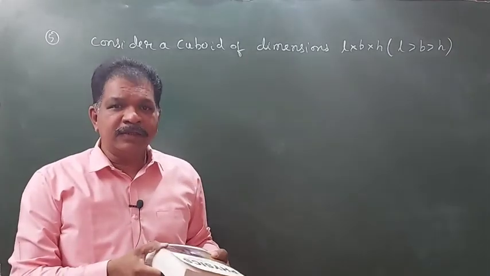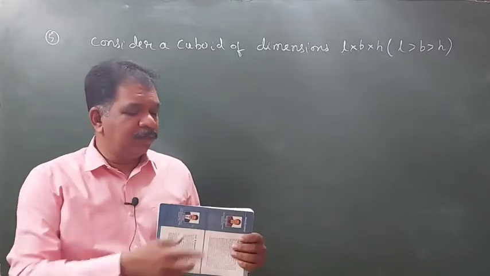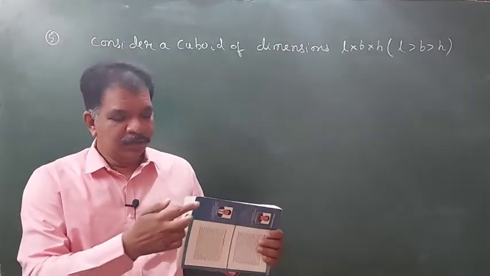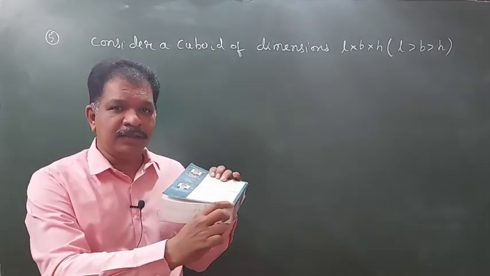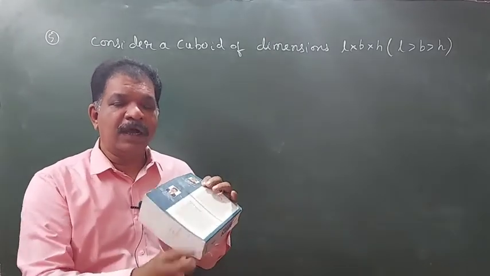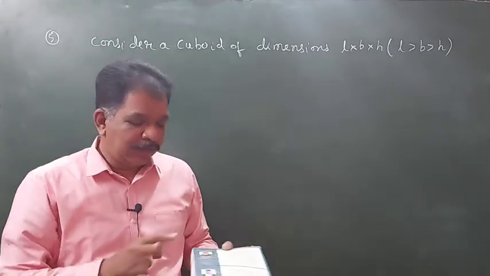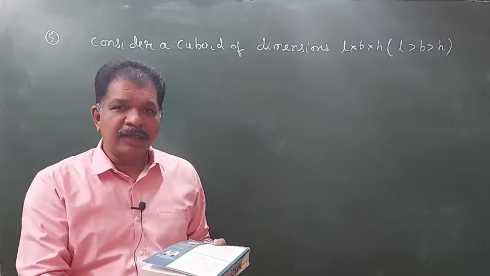If you consider this book, we can call it a cuboid. This will be length. This will be breadth. This will be height or thickness. So length, breadth, thickness, all are different. L value is greater than B, that is greater than H.